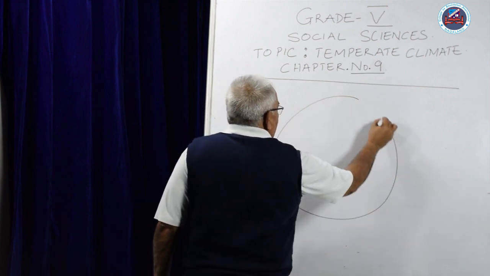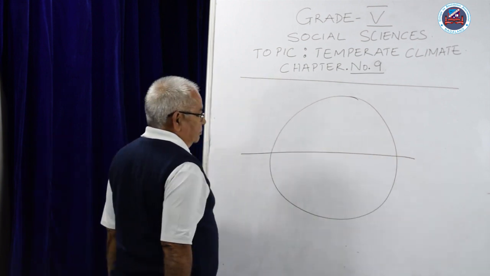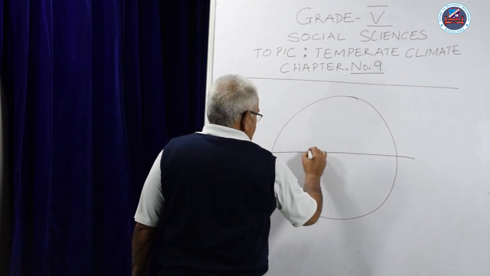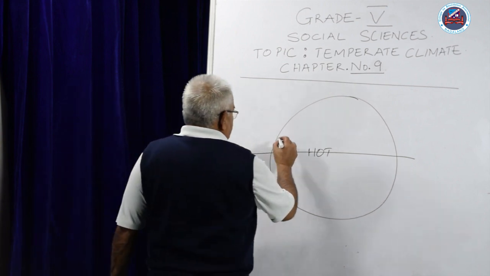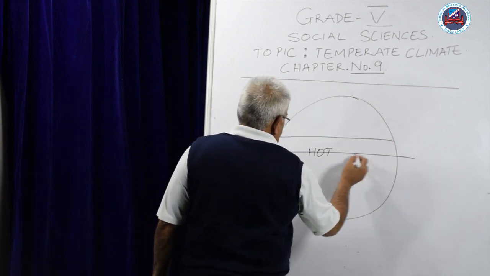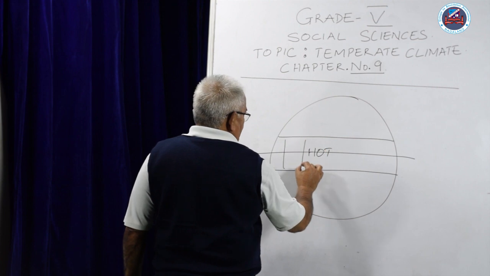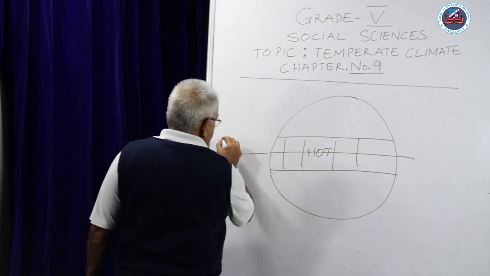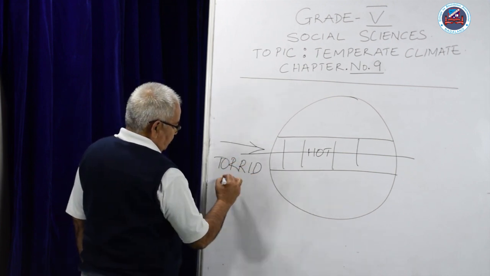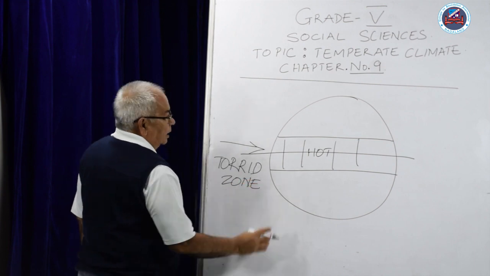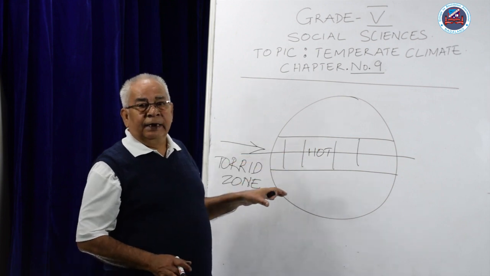This is our Earth. We have the equator that is running through. This area is hot. Then we have the torrid zone. That means from the Tropic of Cancer to the Tropic of Capricorn. This area, we call it the torrid zone. Now, this area is hot, it rains, and is very humid.